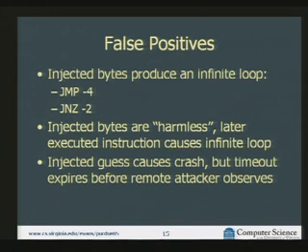The third case is probably not too serious. We could make the incorrect guess, and it could cause the server to crash. But because of network lag or because of load on the server, it doesn't crash quickly enough. And then the client of the attacker would think, well, it's an infinite loop. You have some amount of time you can wait to decide if it's an infinite loop or not. And if you exceed that time, even though the server crashed, but you didn't see the crash in time, then you would infer that's an incorrect guess as well. We can sort of solve this problem by just increasing the timeout that we're willing to wait. That slows down the attack, though.